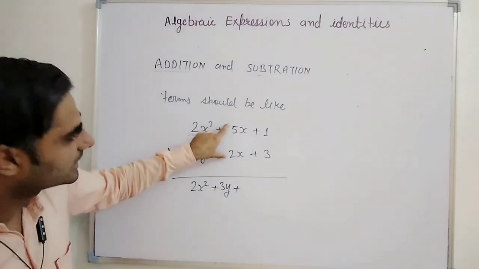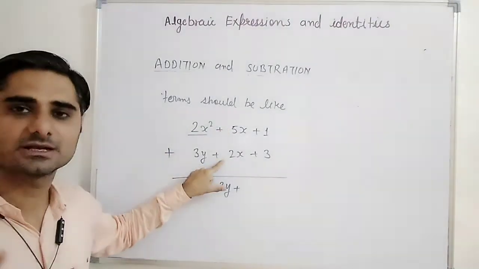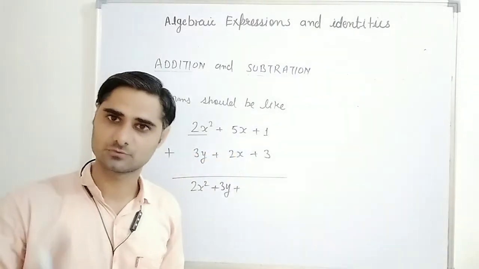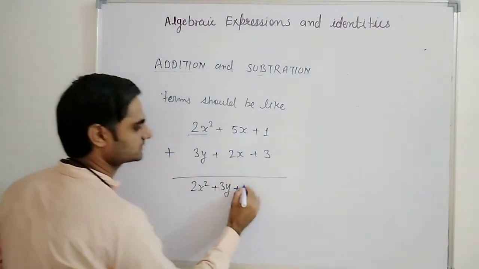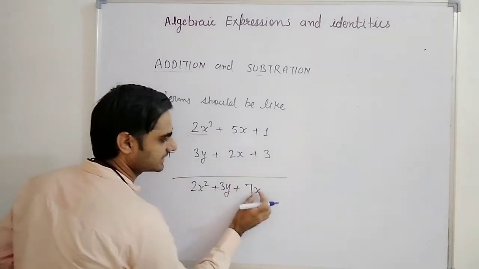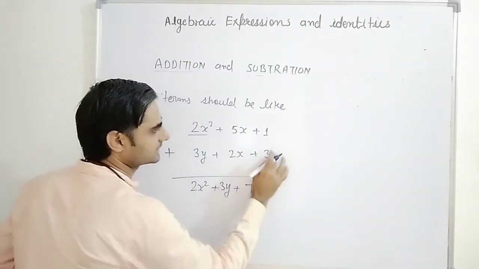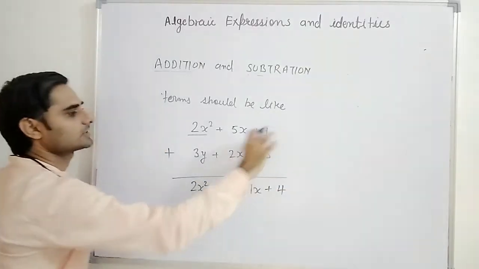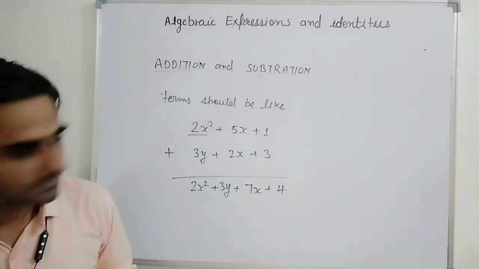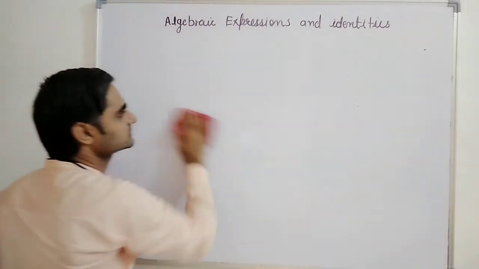And the last ones, see, these two are like terms. So 5 and 2. We have to solve this according to sign. If they have negative or positive signs, we have to follow the rules. Okay. 5 plus 2 is equal to 7x. The variables of the terms are the same, so write x and just add the constants. Now 3 plus 1 is equal to 4. These are also like terms, both are constants. This is the way to add. Similarly, subtraction also. We will learn these things when we solve questions.